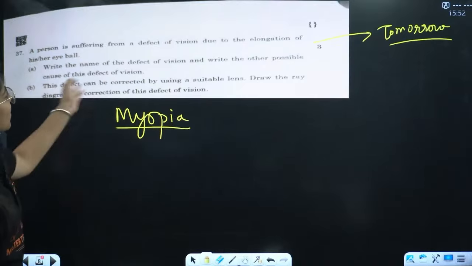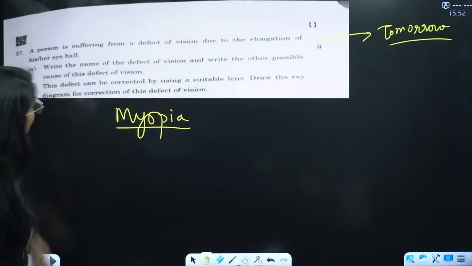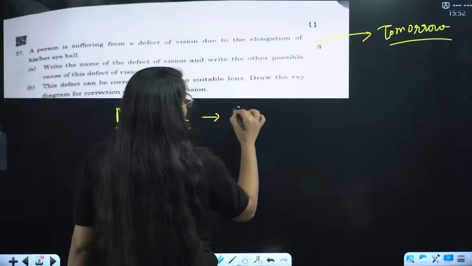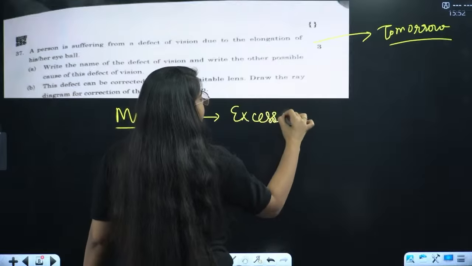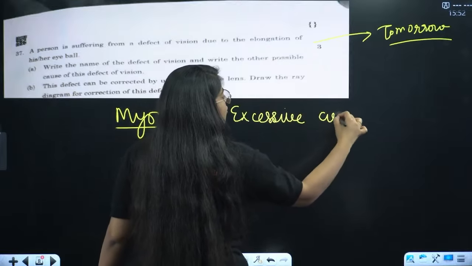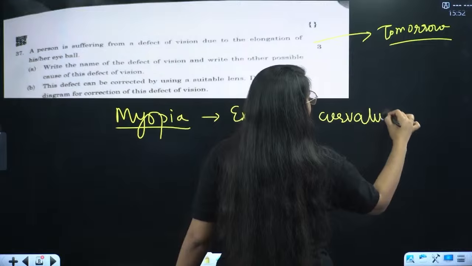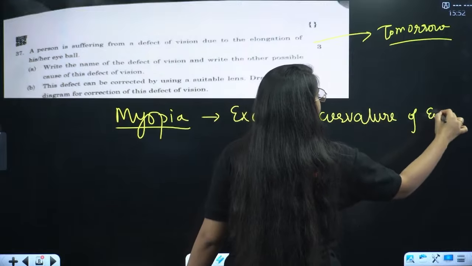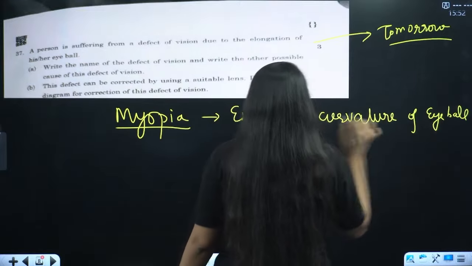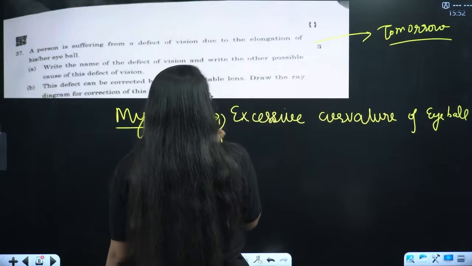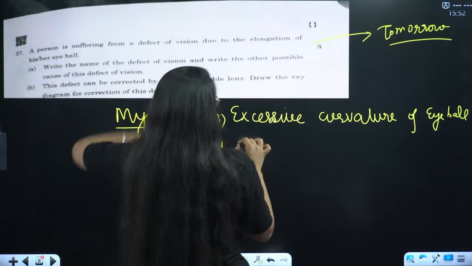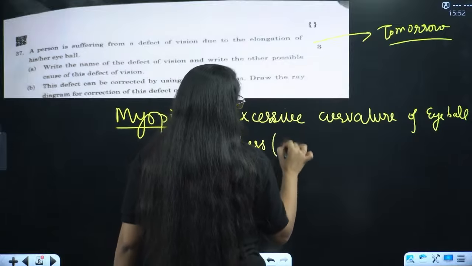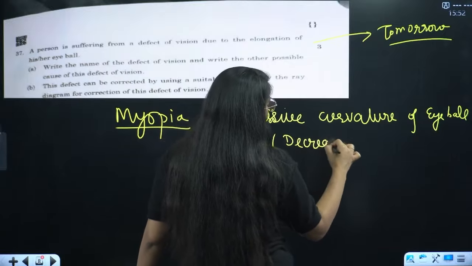Write the name of the defect and other possible causes of the defect. One is excessive curvature of the eyeball, and the second is decreased focal length of the eye lens.